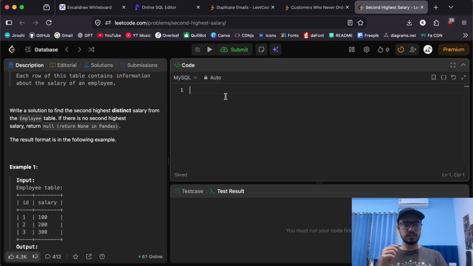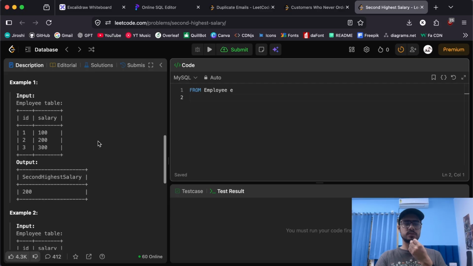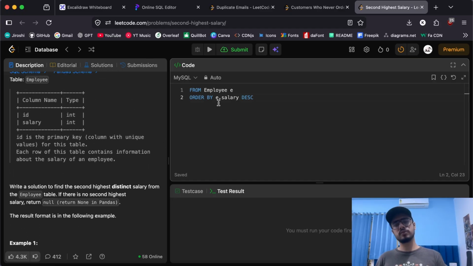Okay, so let's think about it. First of all, in a similar format as before, we start from and we select the employee table as E. Okay, since there is no other table, we don't need a join for now. What can we do here? Let's think about it. We need the second highest salary, right? So we can maybe apply an order by on employee.salary in descending order. If we invert the table, we'll get the highest salary at the top, second highest at the second position, and further it follows the lower order, right? So now this still won't solve the problem because we have the first salary at the top, and we want just the second highest, nothing after it, nothing before it, right?